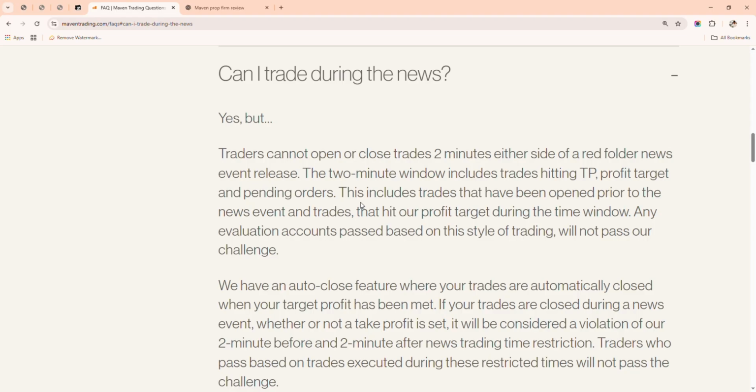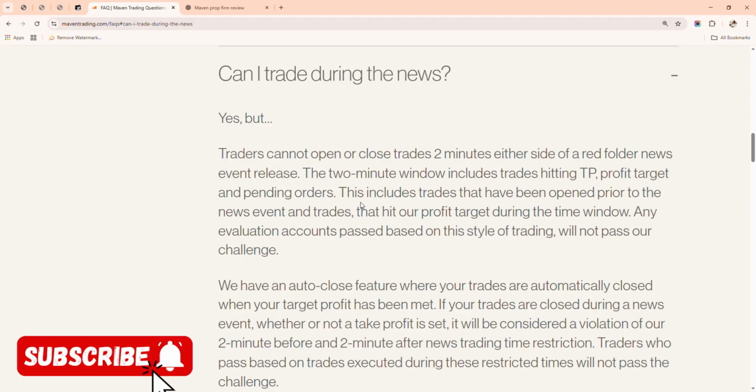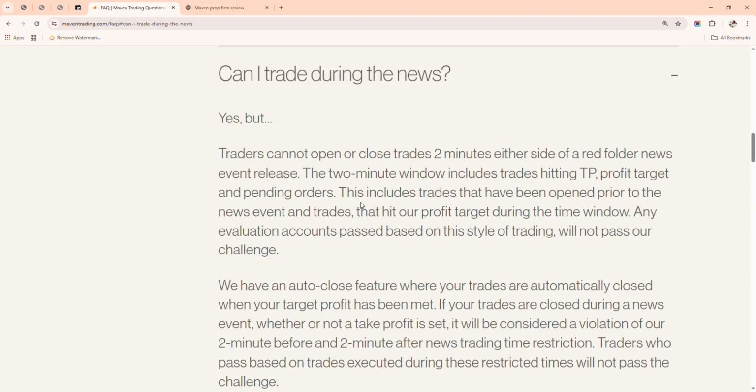If you want to take any news trade, you can take it earlier on. You can take it at 12:30, 12 o'clock if you have news by 1 p.m., whatever you want to do. But make sure you're not taking your trade 2 minutes before and after the news. It's very, very important.